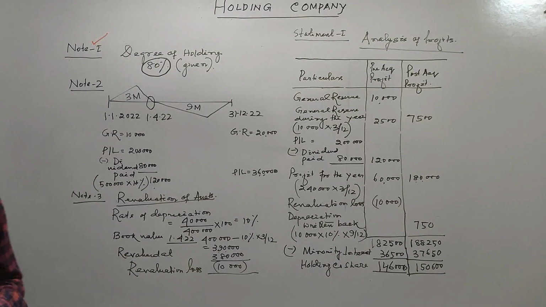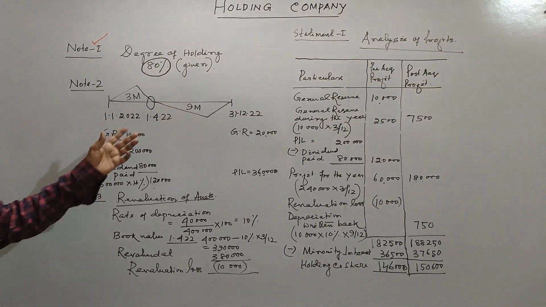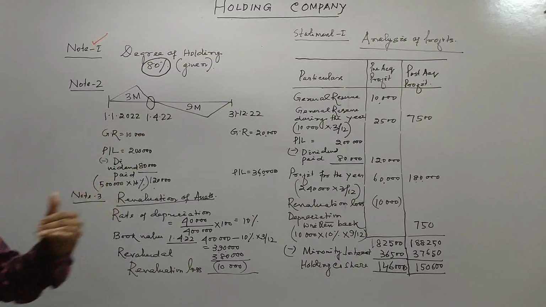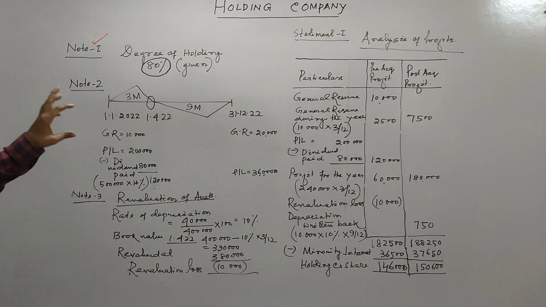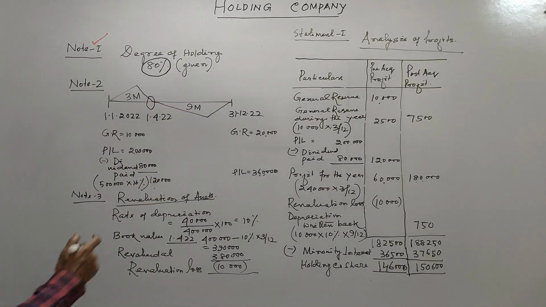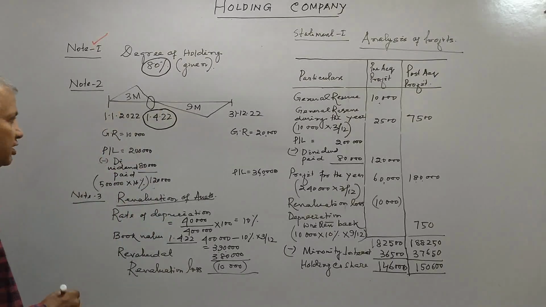In adjustment number 1, they have given you the date of acquisition of shares by the holding company as 1/4/22, that is 1st April 22.